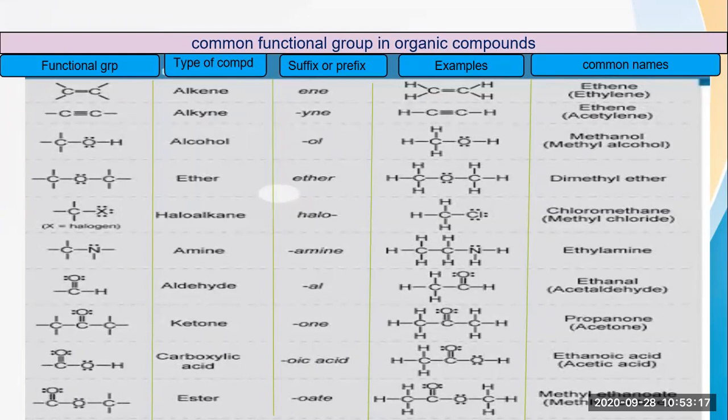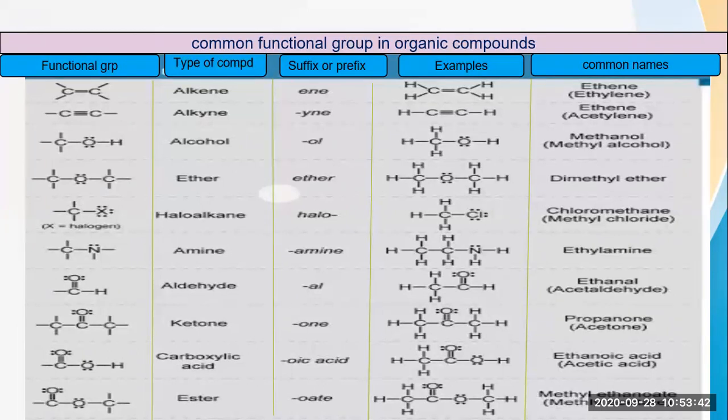Okay, haloalkane. This will be the name of that particular compound. So here the type of compound is haloalkane. Why halo? Because halo means halogen. So we are adding halogen to that alkane compound. So haloalkane. Here halo will be the prefix because we are adding halo before. So halo will be the prefix.